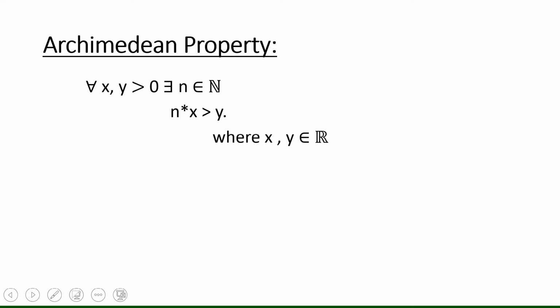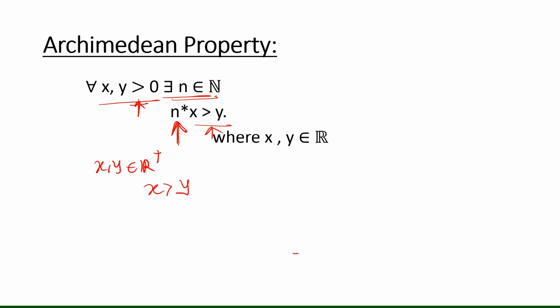Now the Archimedean property, which states that for every x, y greater than 0, there exists n belonging to natural numbers such that nx is greater than y. So for any two numbers greater than 0, there will always exist n such that nx is greater than y. So suppose x, y belong to R plus because x, y are greater than 0. Then if x is greater than y, taking n equal to 1, n times x, that is 1 times x, will be greater than y.